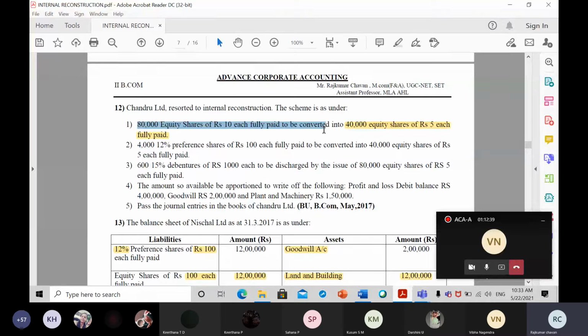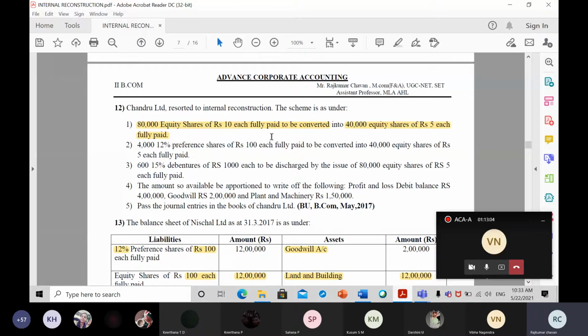If you remember in the class, I told you the methods of alteration of share capital: new issue of shares, consolidation of shares, subdivision of shares, conversion of shares into stock. These are some methods available for alteration of share capital. So 80,000 equity shares are there, old, 80,000 at 10 rupees.